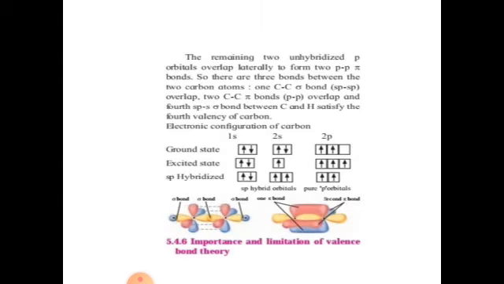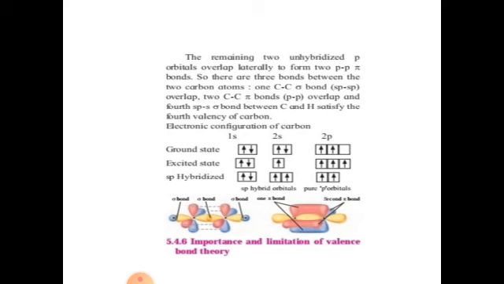Out of the two sp hybrid orbitals of carbon, one overlaps with the sp hybrid orbital of the other carbon atom to form an sp-sp sigma bond, while the remaining sp hybrid orbital forms the C-H sigma bond. The remaining two unhybridized p orbitals overlap laterally to form p-p pi bonds. So there are three bonds between the two carbon atoms, one carbon-carbon sigma and two carbon-carbon pi bonds, and a fourth sp-s sigma bond between C and H. This satisfies the valency of 4 for carbon.